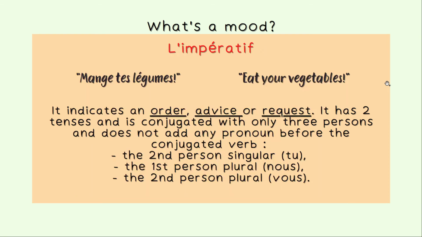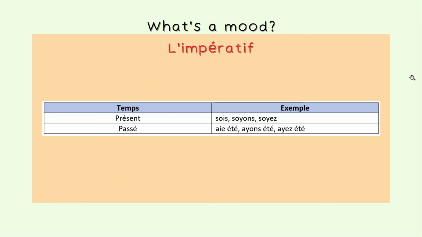Clean your room. So there are only 3 persons that you will use to conjugate imperative mood in French. You have the second person singular, which is tu, but you don't add tu before. The first person plural, nous. The second person plural, vous. So let's take a look at the example.